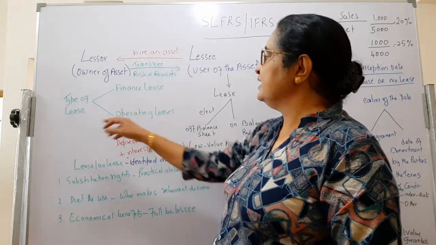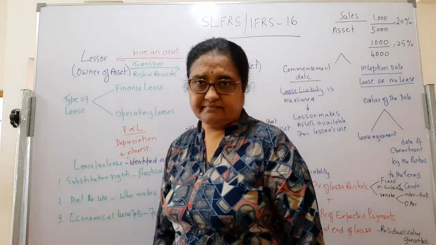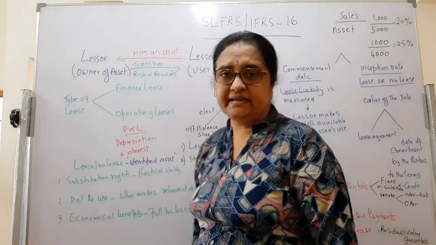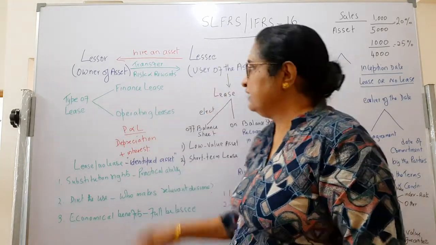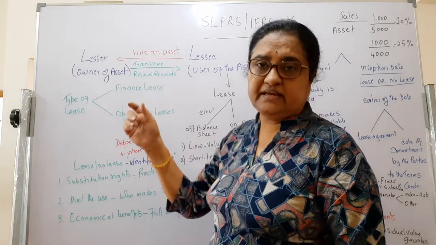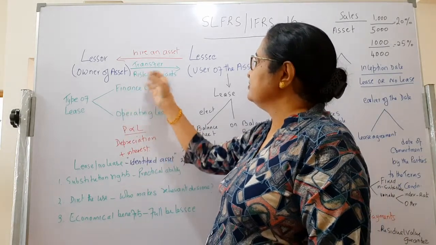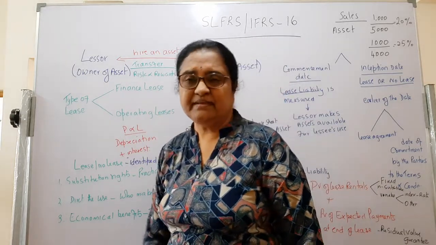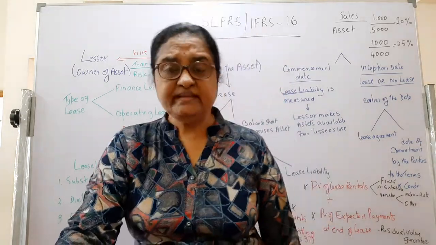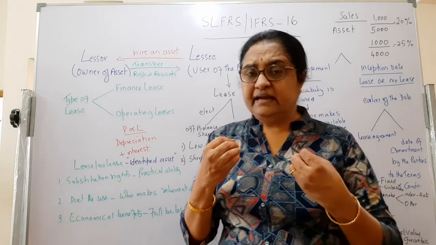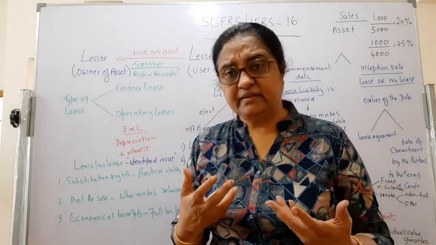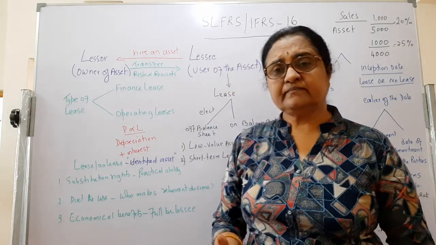So basically there are two types of leases. One is a finance lease, the other one is an operating lease. A finance lease is defined in your standard as the transfer of most of the risks and rewards to the lessee. That means almost he is owning the asset. He is directing the use, he is controlling the asset, he is getting the economic benefit out of it.